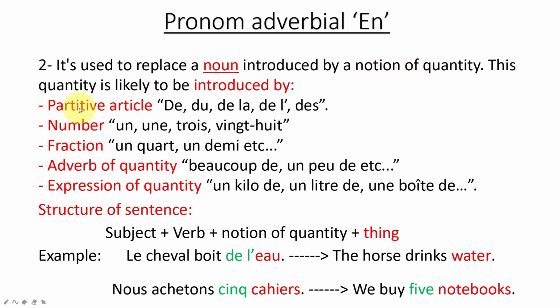We can have partitive articles, okay? So de, du, de la, de l'. We can also have numbers, okay? So that noun can also be introduced by a number: 1, 3, 28, etc. Any number, okay? The noun can also be introduced by a fraction. So un quart, un demi, so a quarter and half.